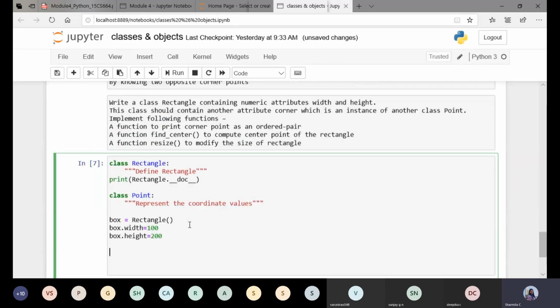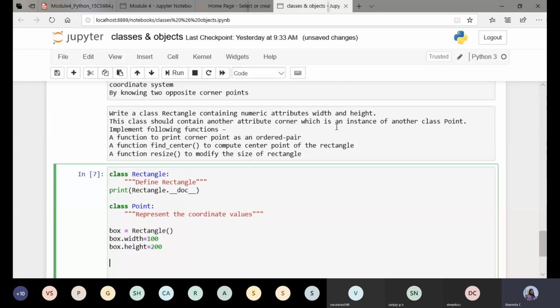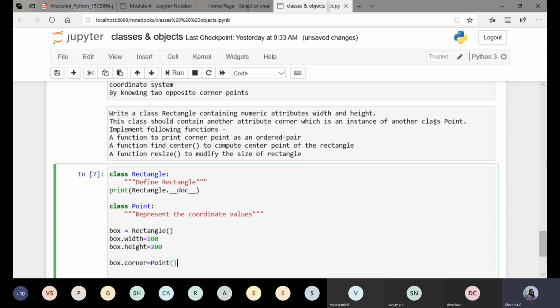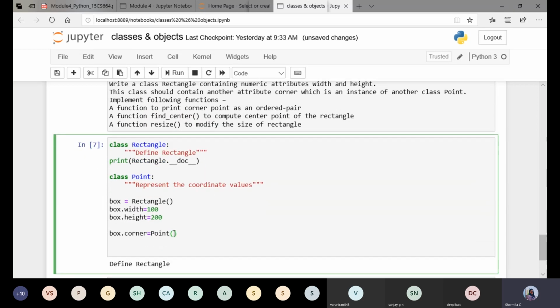Next, they have told us that box should have one more attribute, which is box dot corner. It must be an instance of another class, point. If I want to make this an instance of another class, I should give the class name here. So an attribute of an object is made an instance of another class.